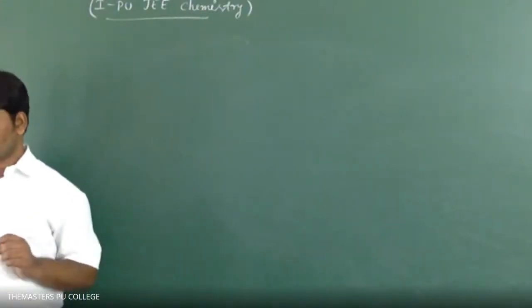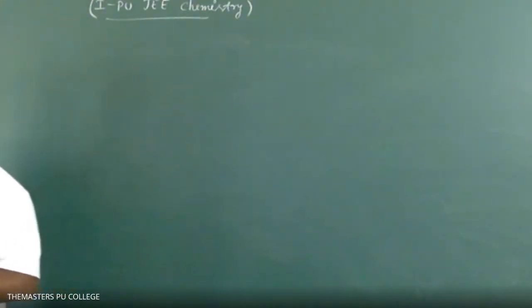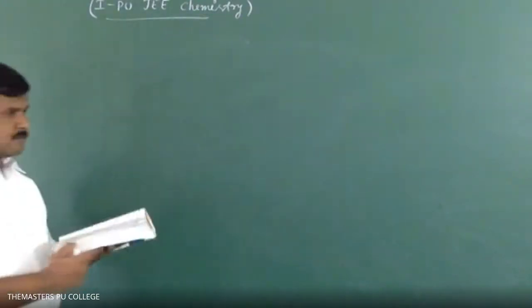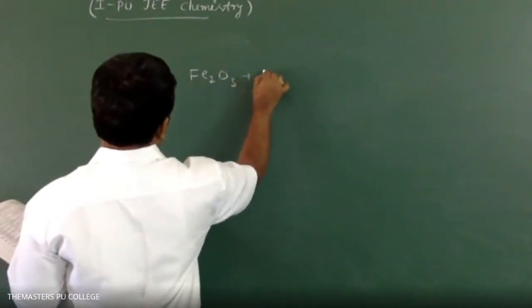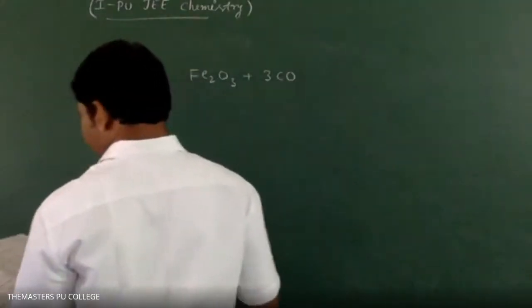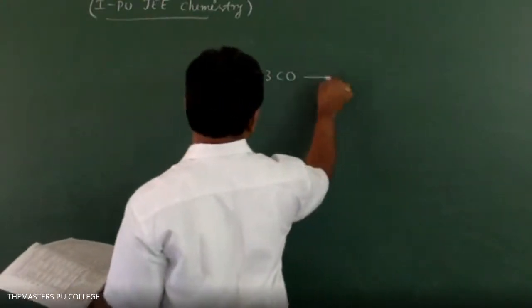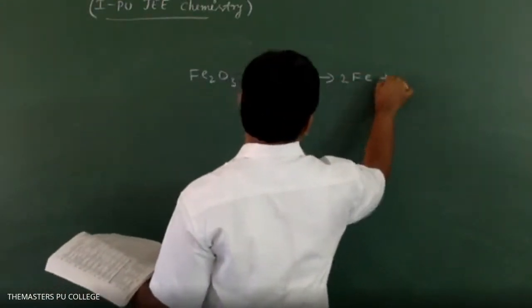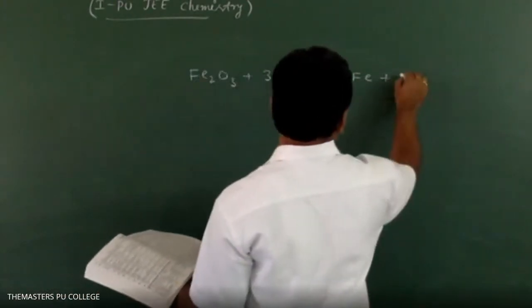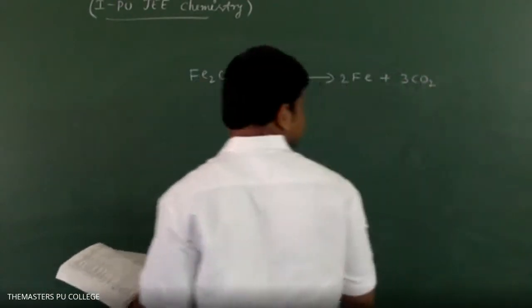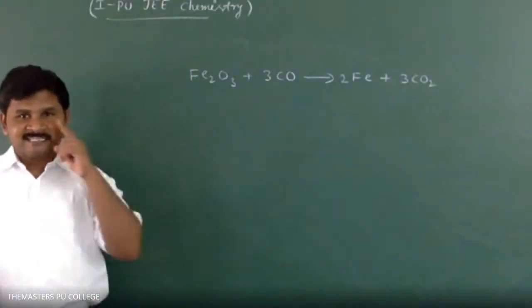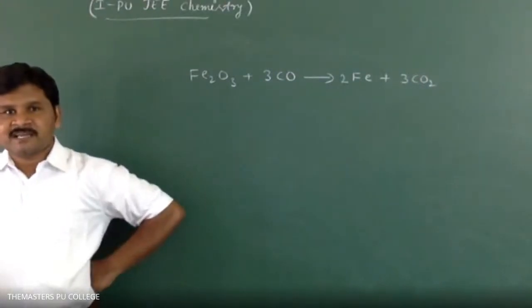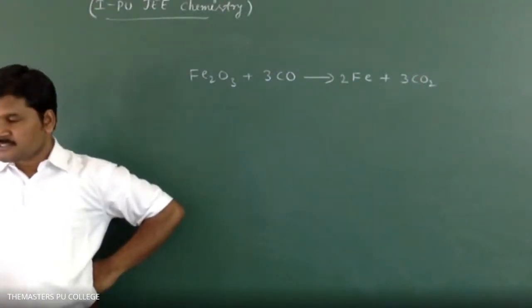For the reaction, Fe2O3 plus 3CO gives 2Fe plus 3CO2. This is the reaction given in question. For the reaction, write this reaction: Fe2O3 plus 3CO gives 2Fe plus 3CO2.